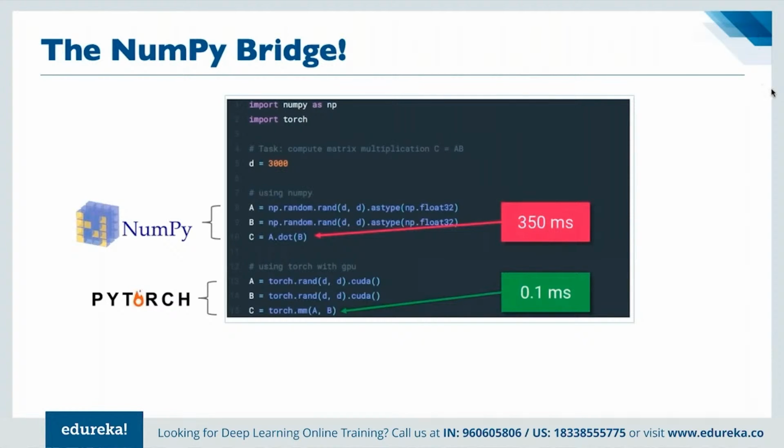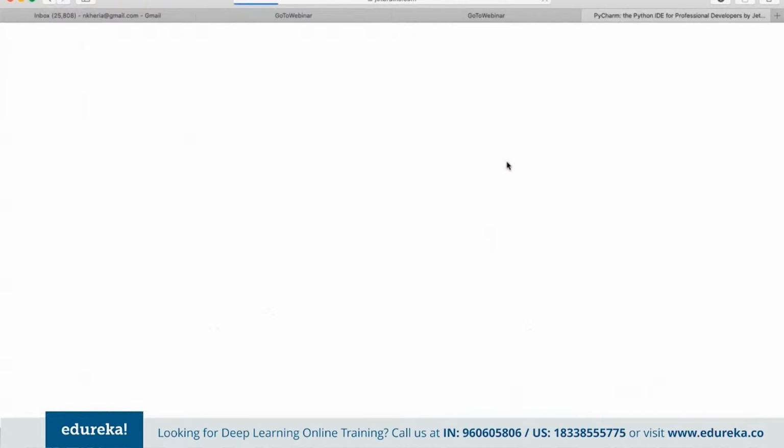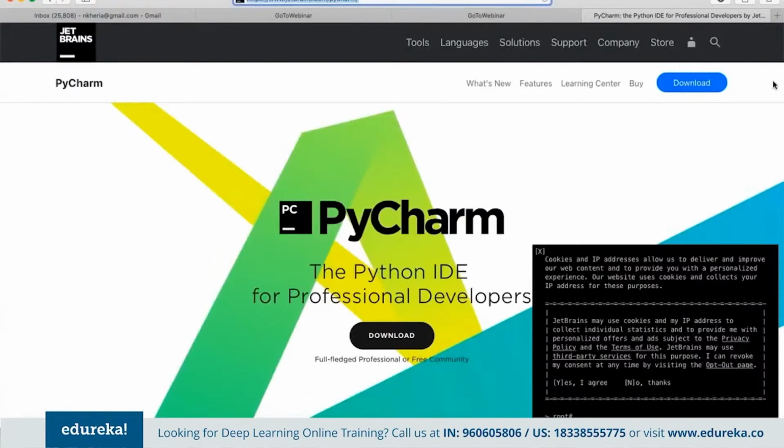Now in here, one of the most popular IDEs that we use is PyCharm. PyCharm is specifically used for developing on top of Python altogether. Although there are multiple other IDEs that we can use as well, like Jupyter, Visual Studio, or Sublime. There are multiple IDEs that we can use to get started on working on top of deep learning networks.